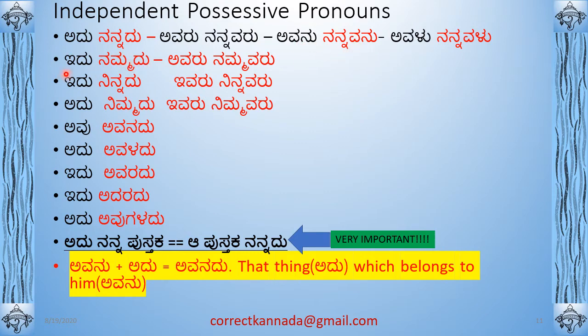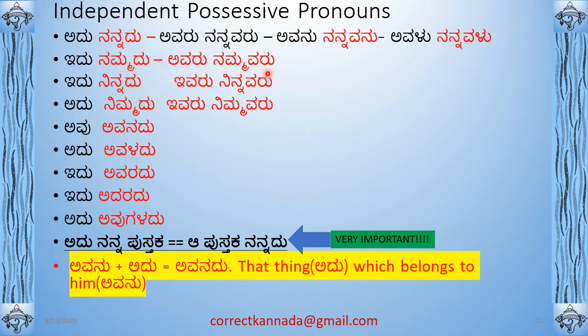Then idu nannadu, this is mine. For example, idu nanna lekani. Lekani means pen. Or here nammadu. Idu nammadu, for example, your house. Idu namma mane. Instead of saying idu namma mane, you can say idu nammadu. Mane is neuter gender, so you can just say idu nammadu.